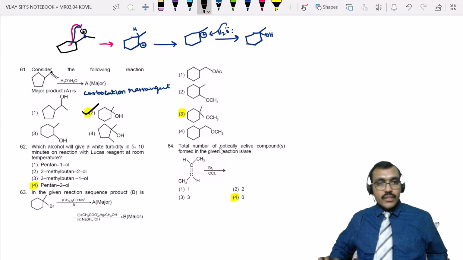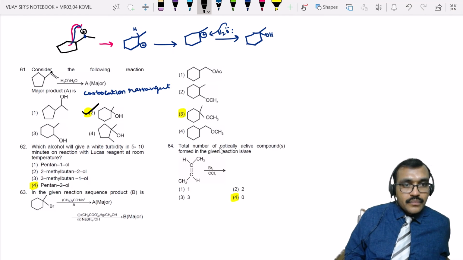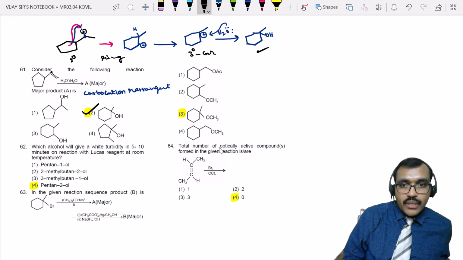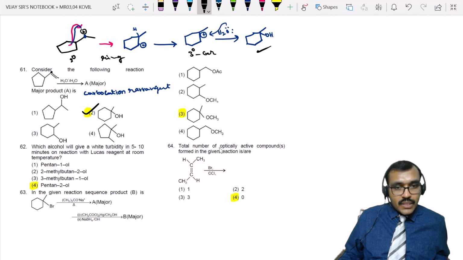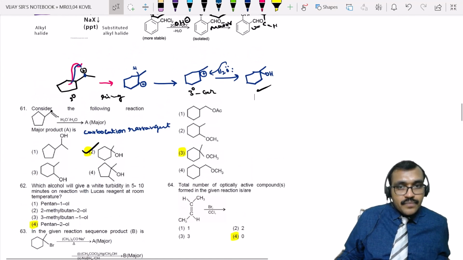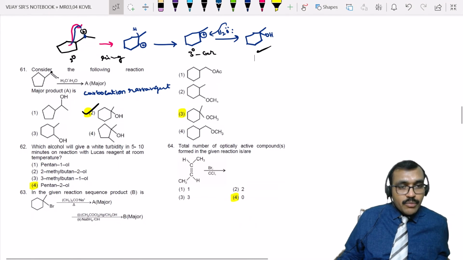Do you have any doubt in this? Is it clear? First a secondary carbocation is formed, then ring expansion, then tertiary carbocation formation. The final product is an alcohol. Is it clear? Question number 61. Please respond.